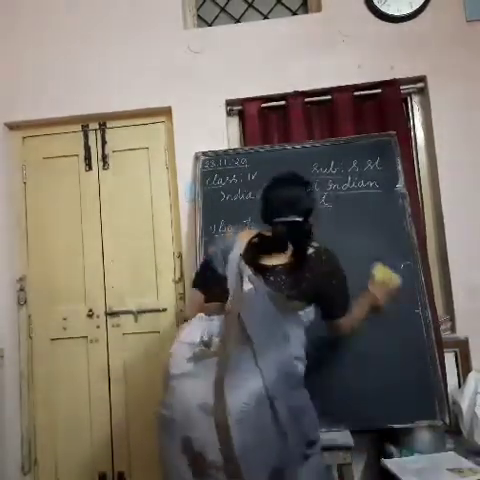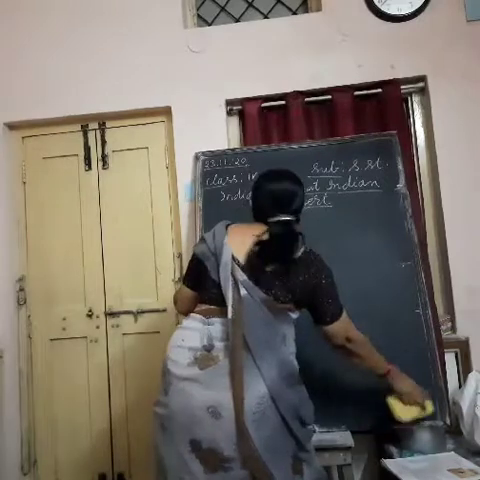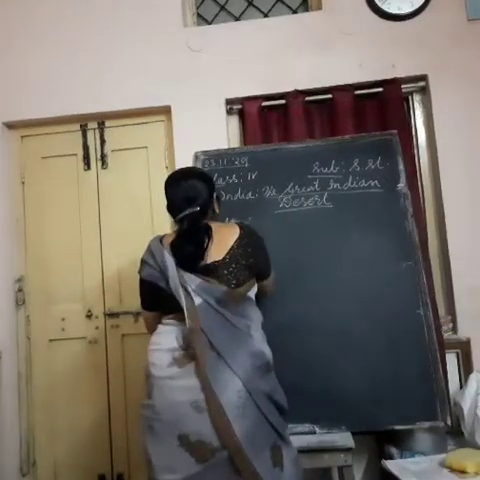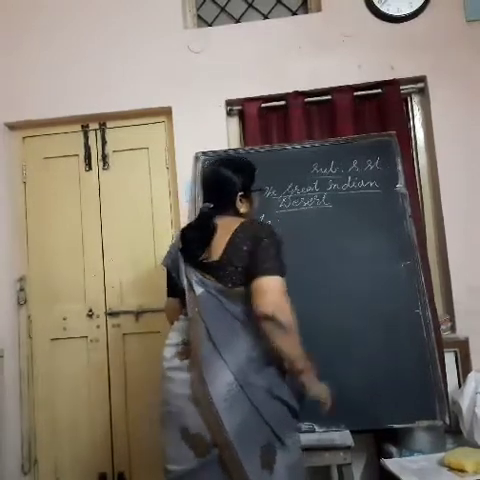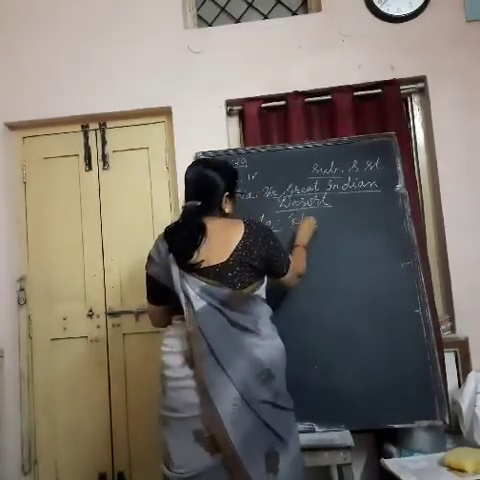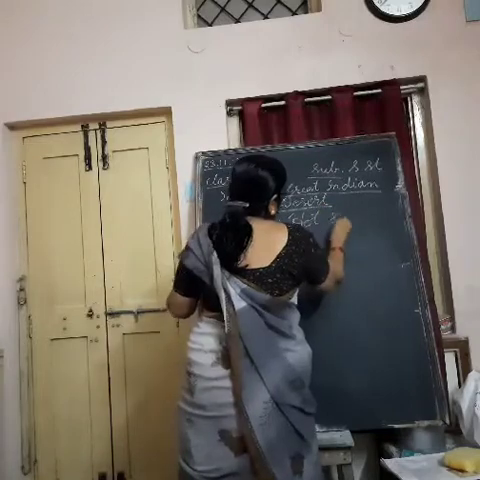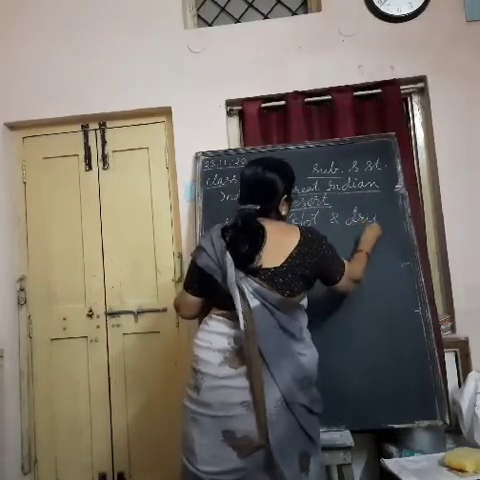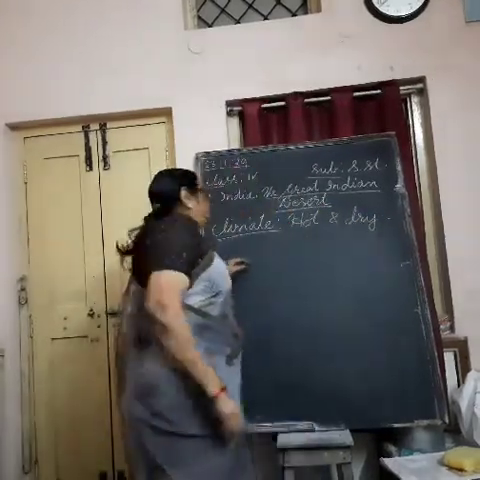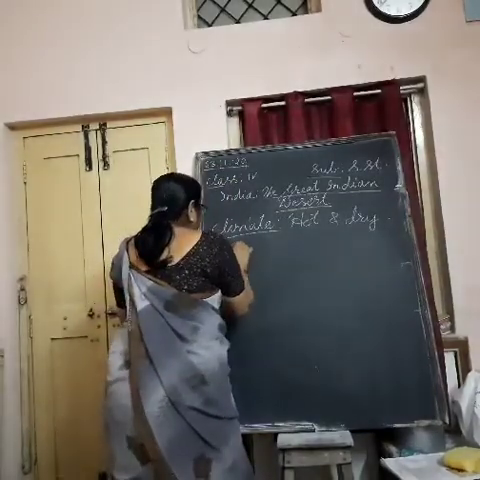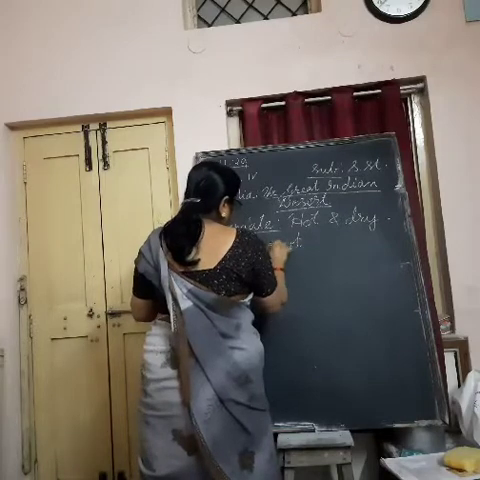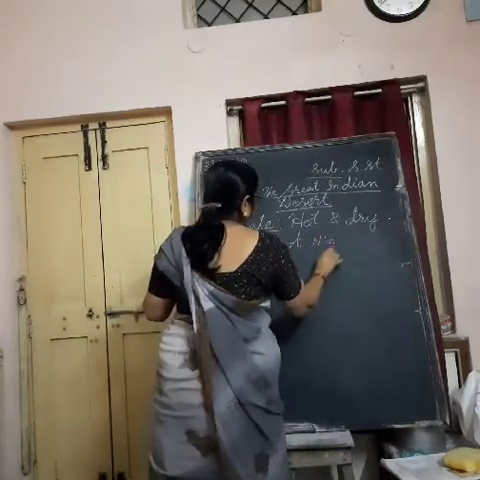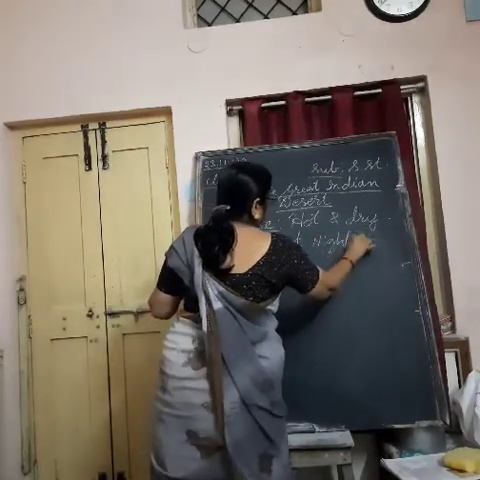So, coming to the climate of this area. The climate is always hot and dry. We will have a hot and dry climate all the time. Days are hot and nights are cool. Nights are very cool. Why?